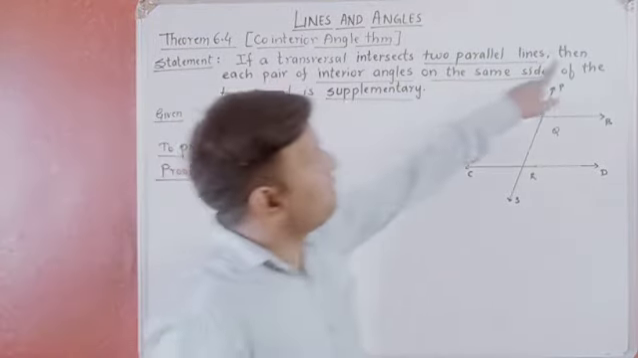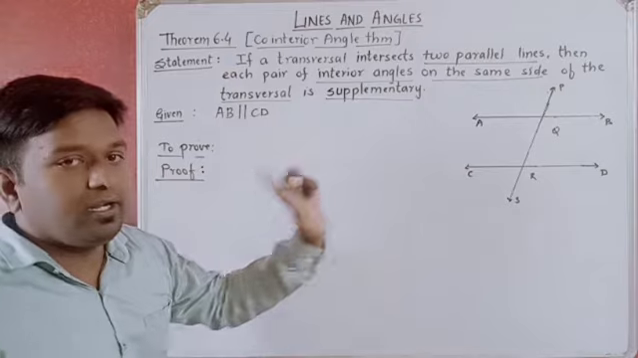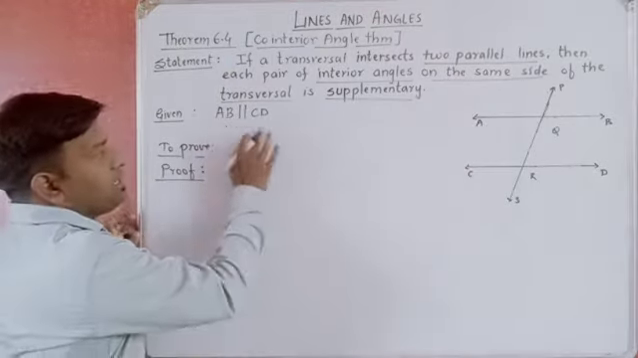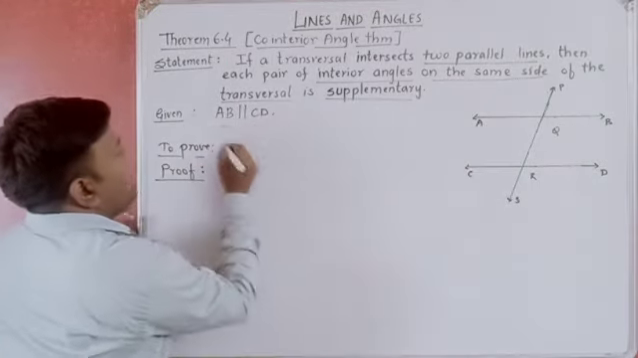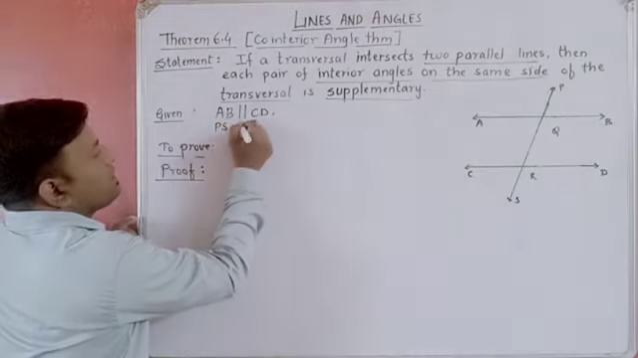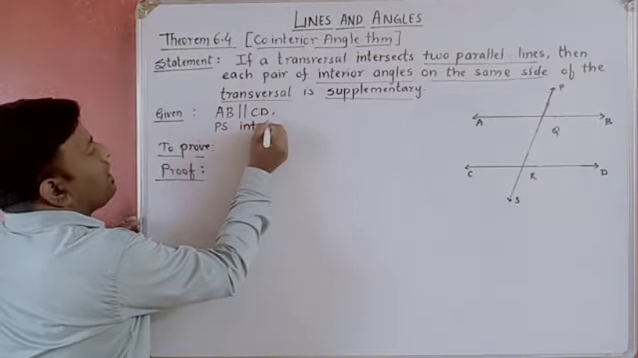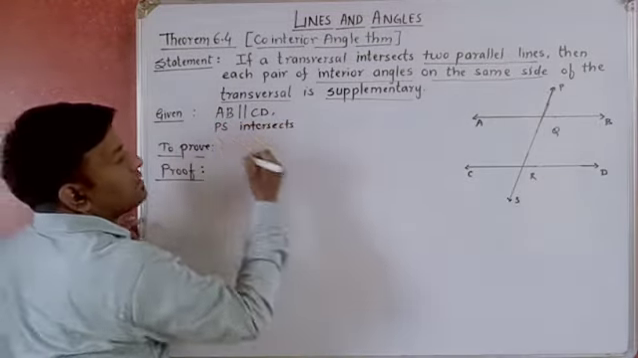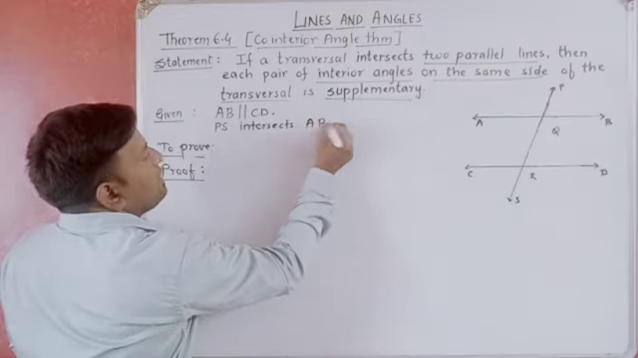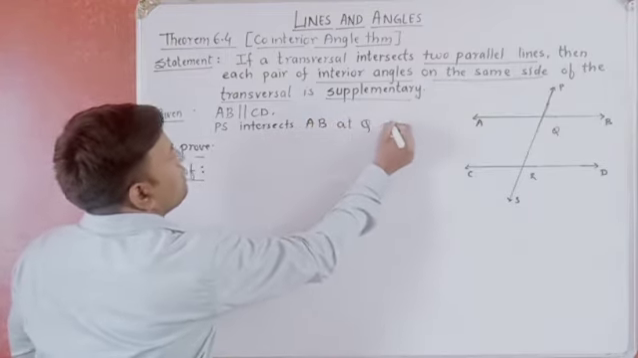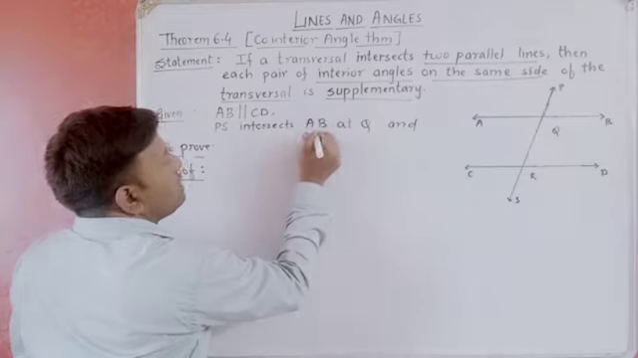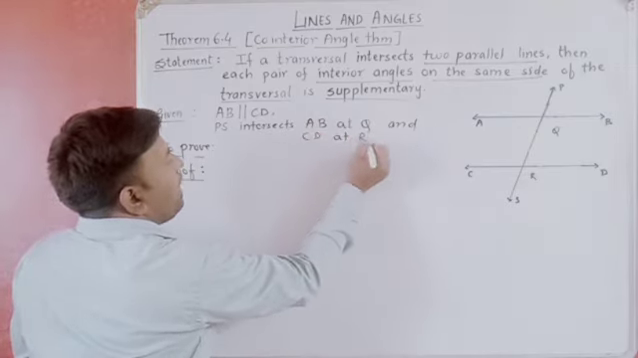If and then, the statement in between is the given. So AB is parallel to CD and PS intersects AB at Q and CD at R.